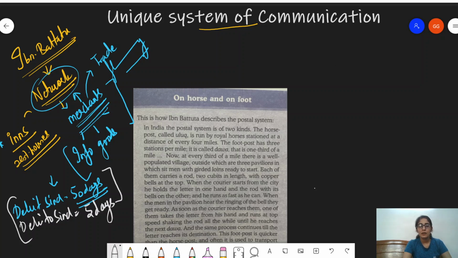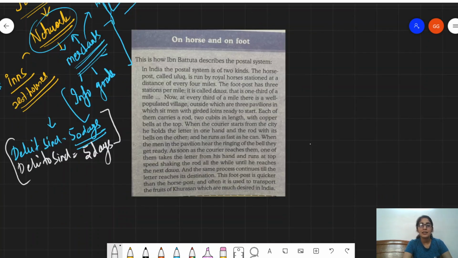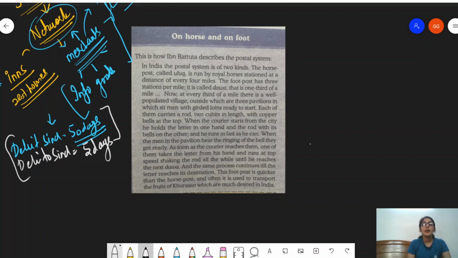So you see this picture on the screens right now. This is telling us about this network. Let's look into it. This is how Ibn Battuta describes the postal system. In India, the postal system is of two kinds. The horse post, which is called Uluk, which is run by royal horses stationed at a distance of every 4 miles. The foot post, the second one, has 3 stations per mile. It is called Dawa. So what are the two kinds? The one is the horse and the other on foot. The horse one is called Uluk and the other one is called Dawa. That is 1/3 of a mile.